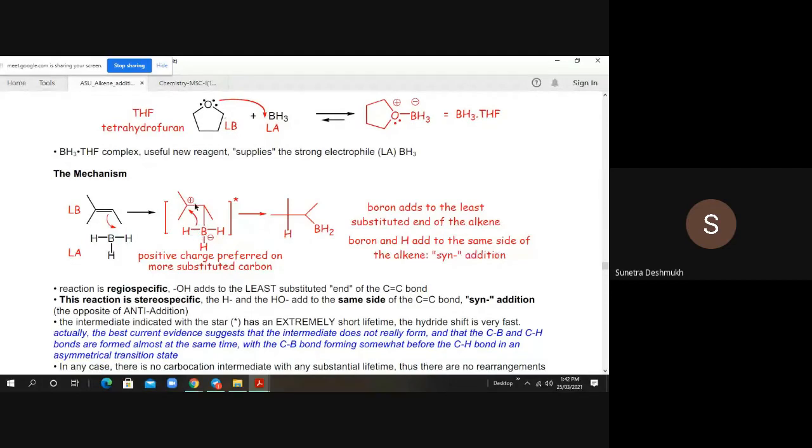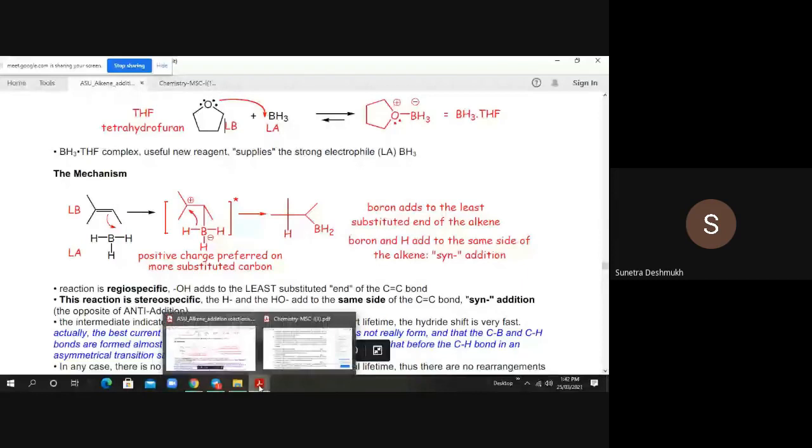So here is the formation of a new intermediate. BH2 is attached to the less substituted carbon atom, and hydrogen is getting attached to the more substituted carbon atom. So boron adds to the least substituted end of the alkene, and boron and hydrogen add to the same side of the alkene. That is syn addition. Both additions occur from the same side. It's very important in your syllabus also. I think this term must have been present: syn addition.